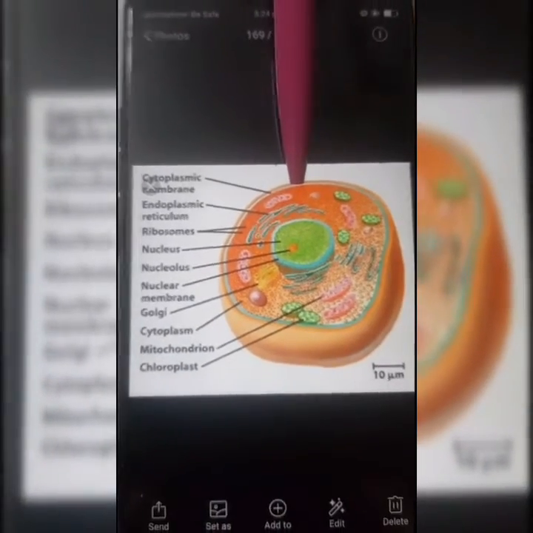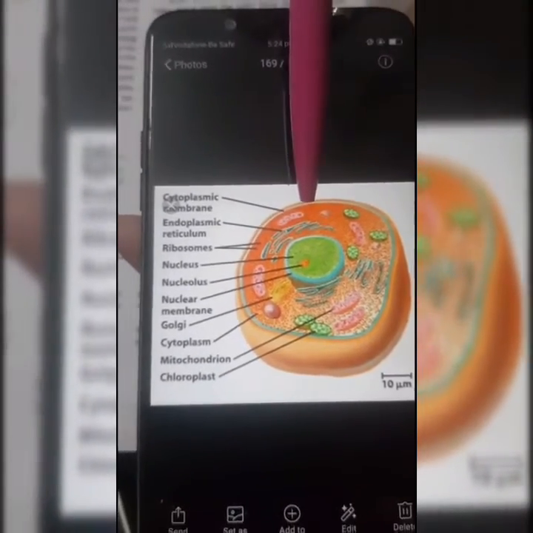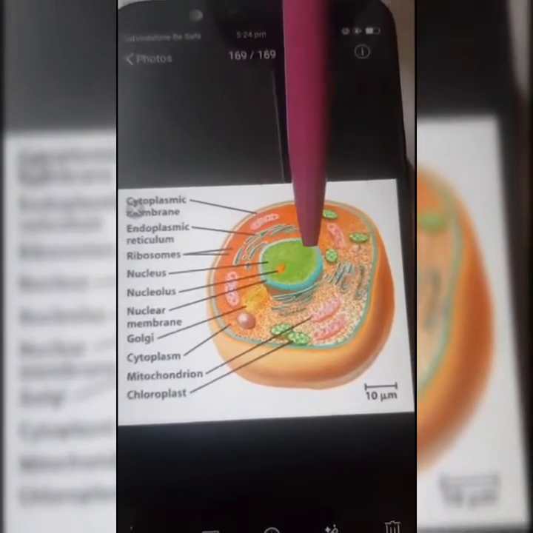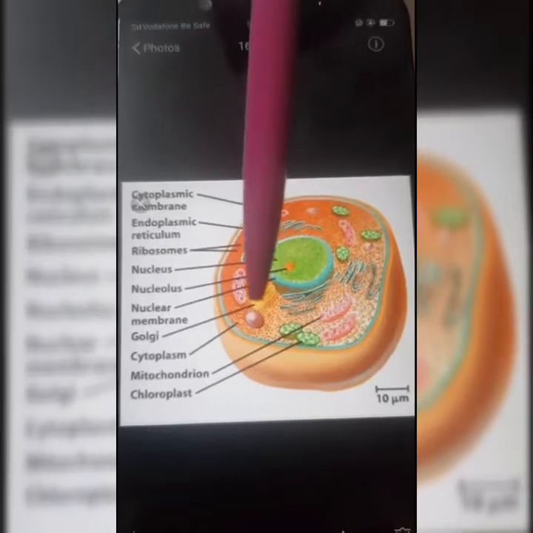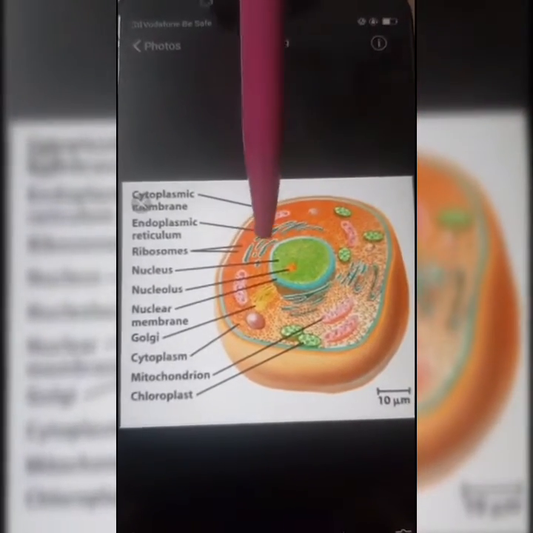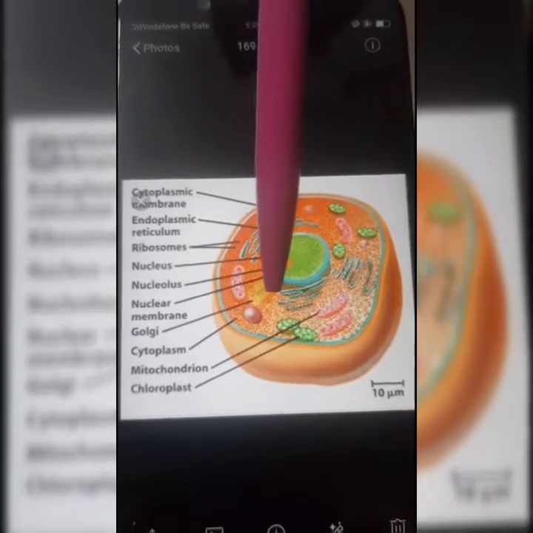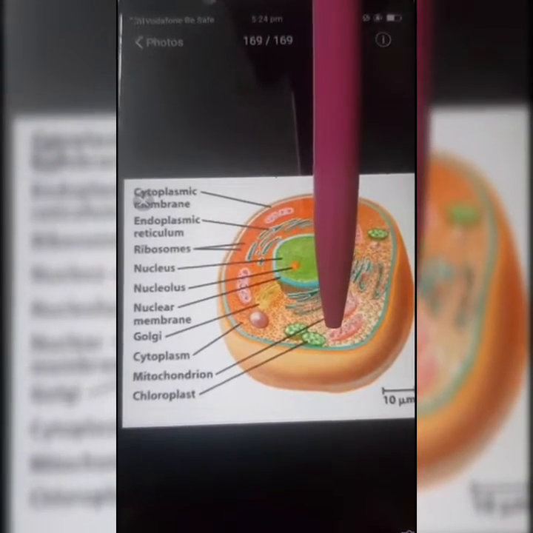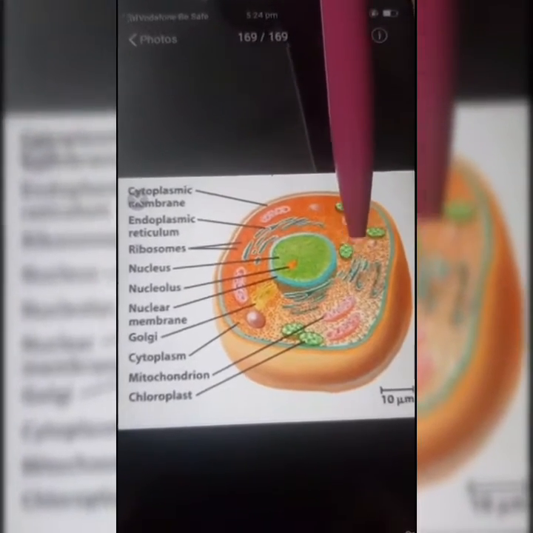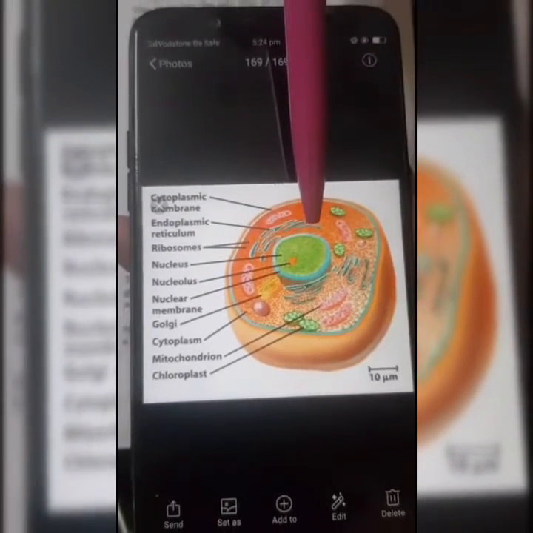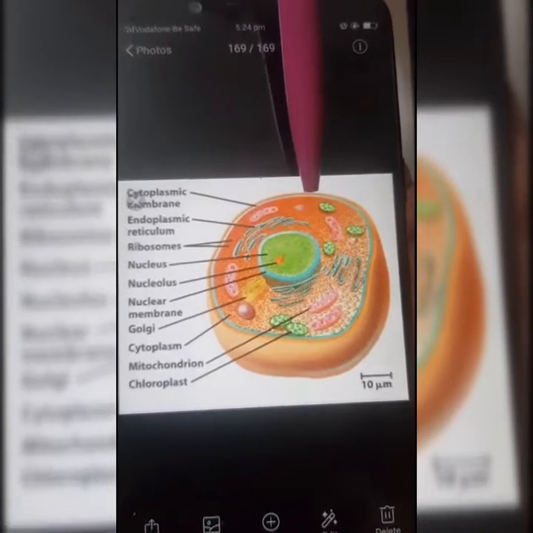We will discuss in detail the functions and structure. And in the center the green color structure is called nucleus, and the central fluid-like substance inside the cell is called cytoplasm. Inside the cytoplasm the various structures you can see here are called cell organelles. We will discuss in detail one by one the cell organelles and their functions.